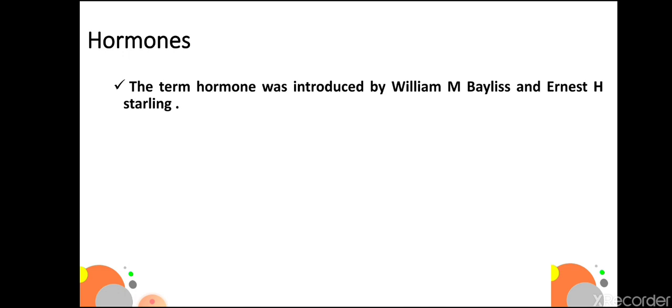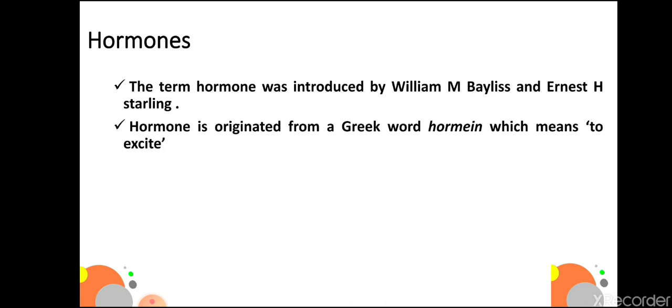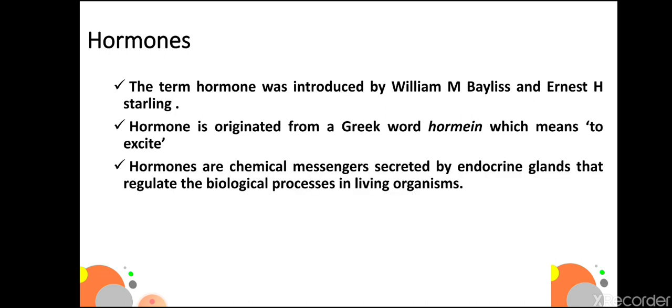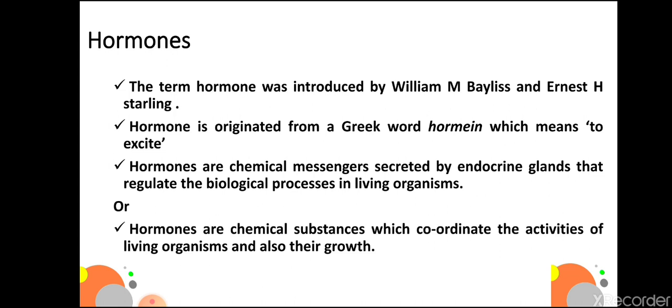What are hormones? The term hormone was introduced by William M. Bayliss and Ernest H. Starling. Hormone is originated from a Greek word hormein, which means to excite. Hormones are chemical messengers secreted by endocrine glands that regulate the biological processes in living organisms. Or we can say hormones are chemical substances which coordinate the activities of living organisms and also their growth.